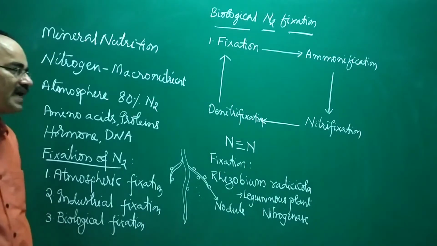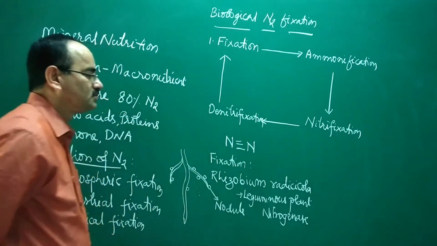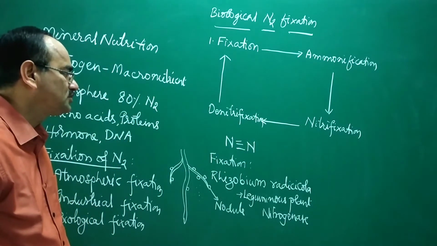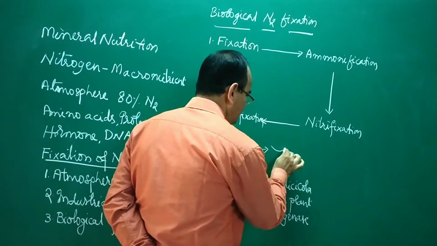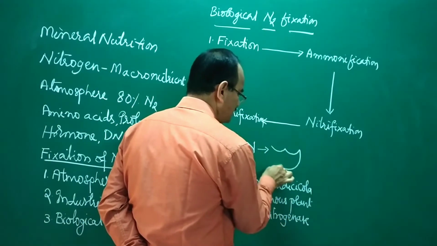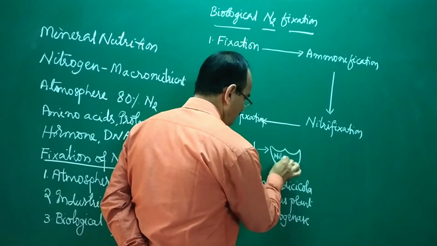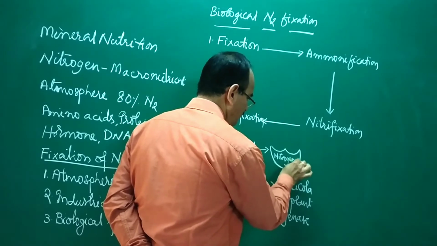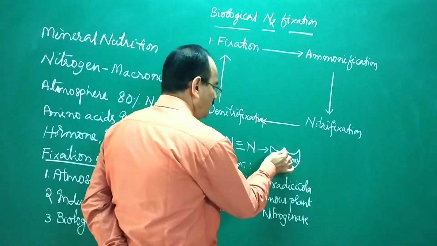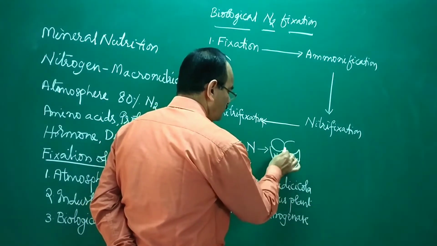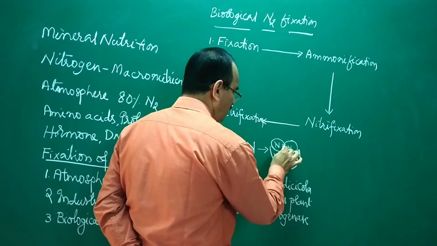This nitrogenase enzyme will break down each bond of the nitrogen. So you can see this. Here, this is the nitrogenase enzyme, and this is the nitrogen molecule with the triple bond.